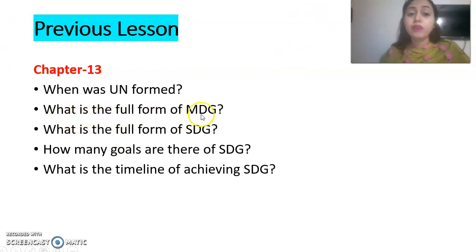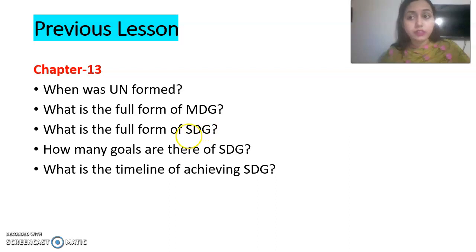What is the full form of MDG? The full form of MDG is Millennium Development Goals. Now see the third question. What is the full form of SDG? Yes, SDG means Sustainable Development Goal.